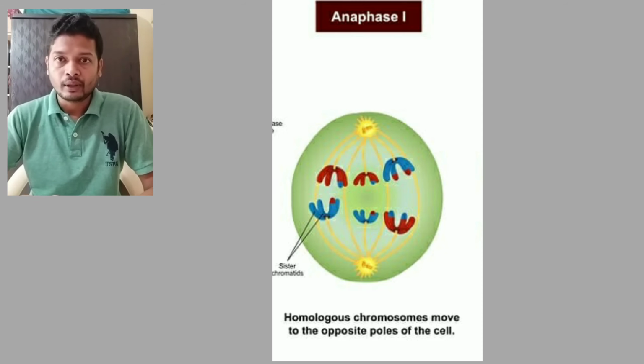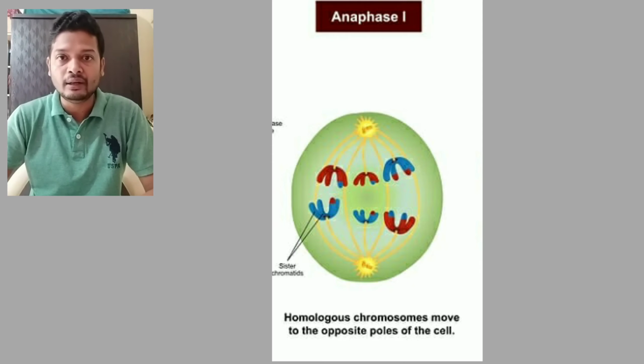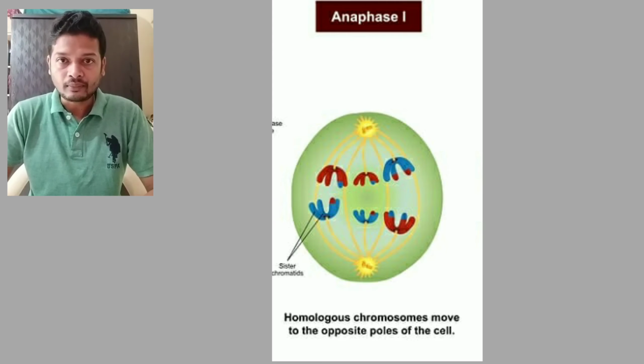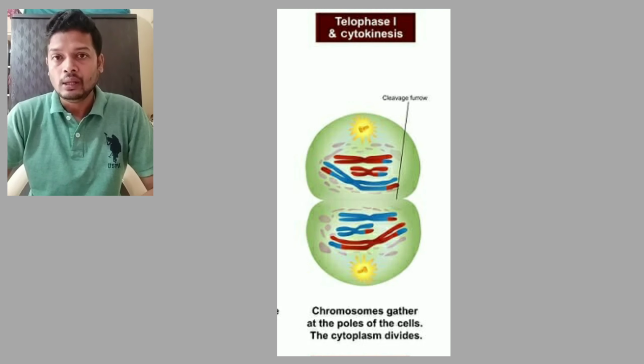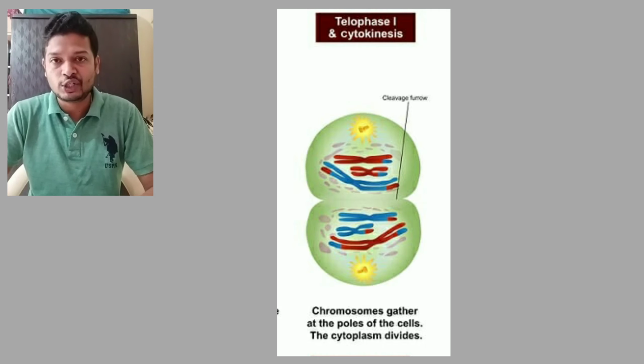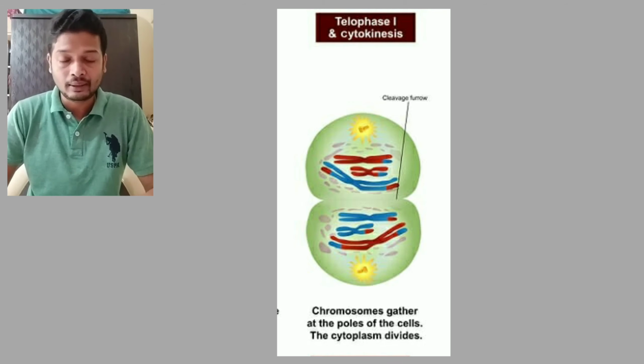Telophase, again the nuclear membrane starts reappearing, the chromosomes have reached the opposite ends, spindle fibers disappear, and then we have cytokinesis. But in meiosis, cytokinesis does not occur completely. Directly this cell with two nuclei moves to meiosis 2. In meiosis 2, again what happens? These two partially separated cells are formed. They are not completely separated from one another as shown in the textbook. They are partially separated, or slightly they are still connected to one another.